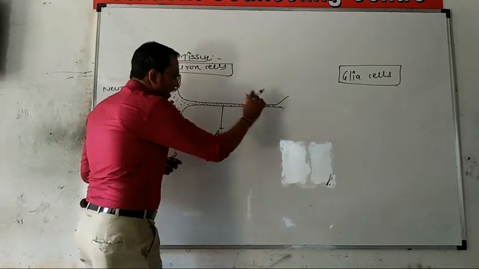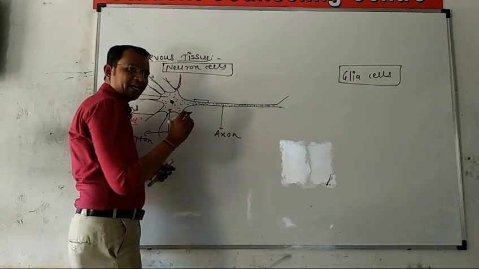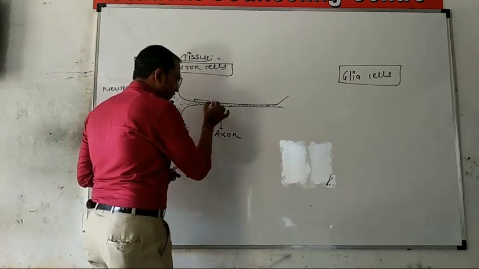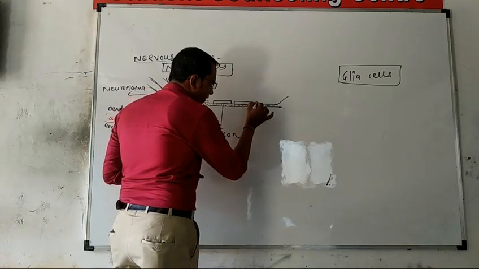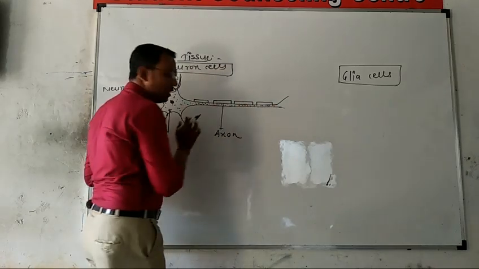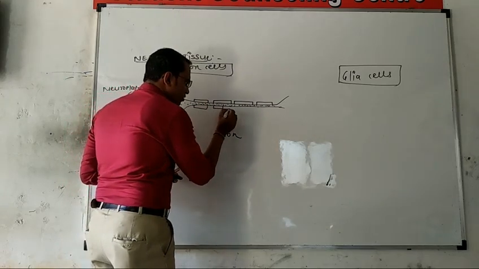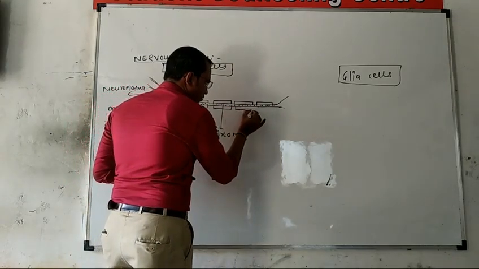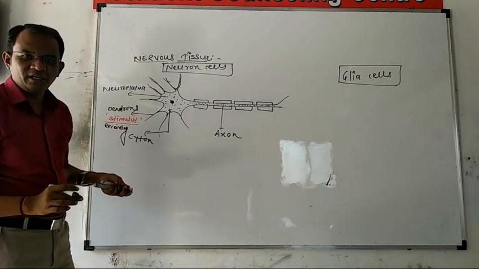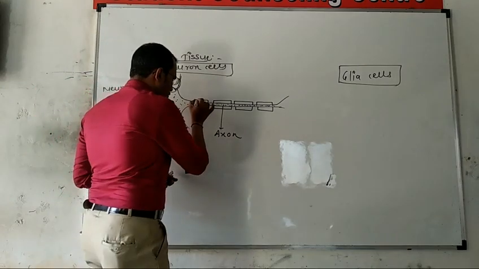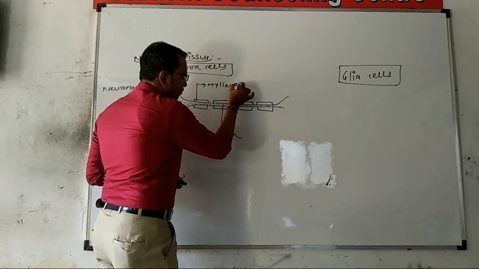Then this axon consists of a sheath or covering, but that covering is not continuous. The covering is present on the surface of the axon, but it is not continuous, and this covering is known as the myelinated sheath.